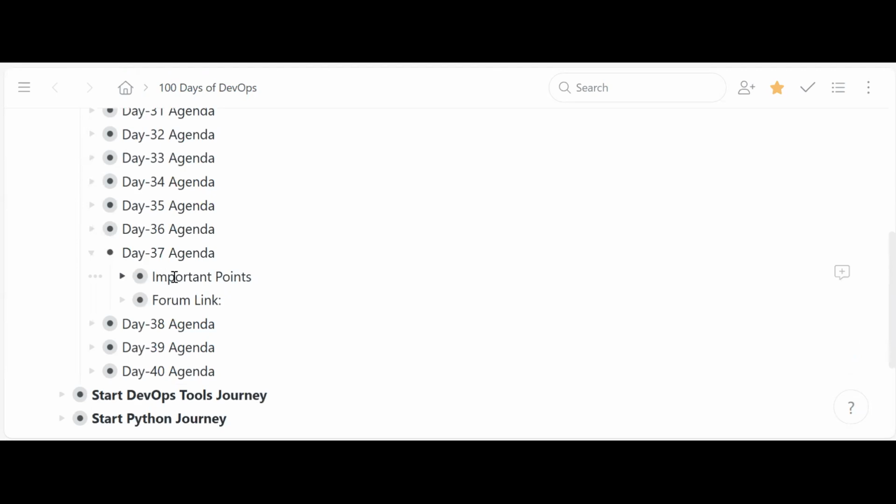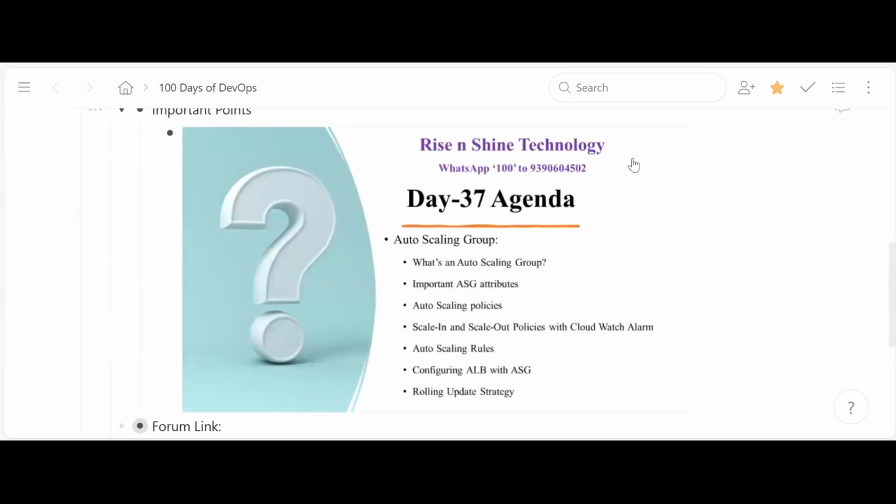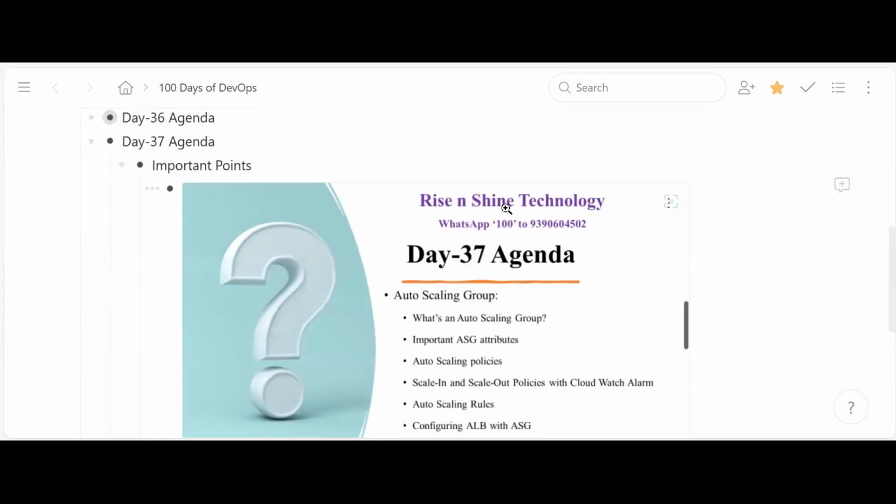Let's try to understand what the important points are which we should know from this section.